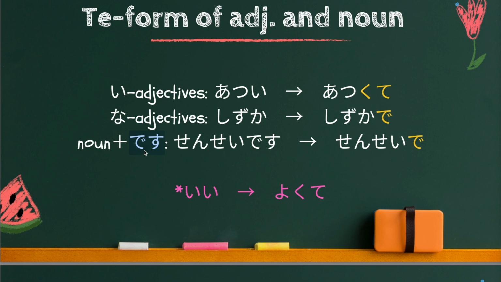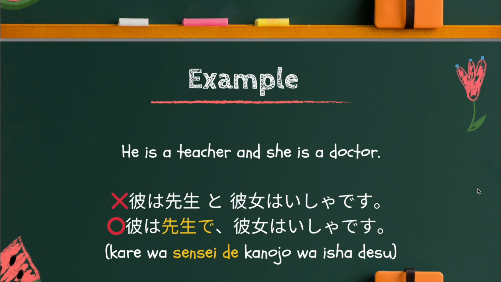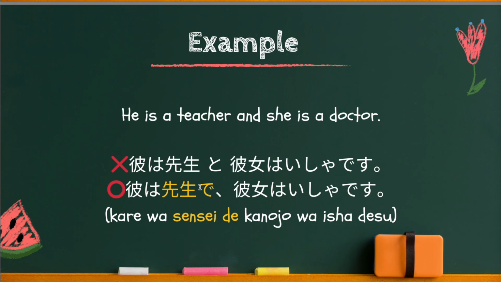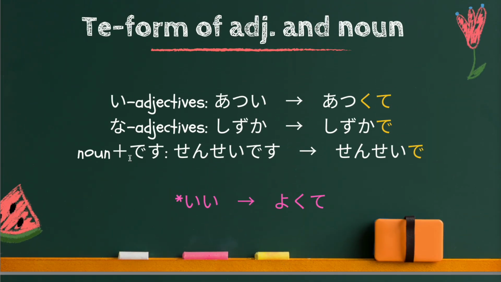So, in this case, the te form is like this. 彼は先生で、彼女は医者です。So, this time you have to follow the rule of the noun. Noun plus this structure. So now, let's look at how to make the te form of adjectives and noun plus this sentence structure.